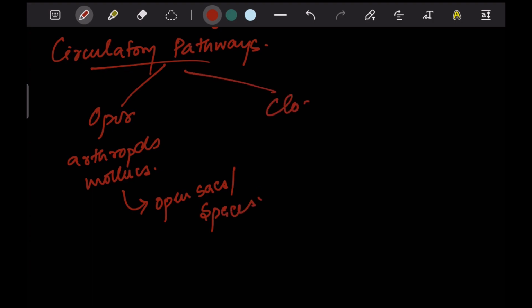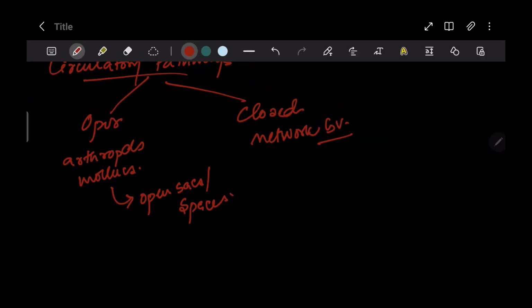Whereas in closed blood circulatory pathways, there is a presence of a network of blood vessels. As a result, they do not open into open spaces and sacs. Rather, they open into a closed network of blood vessels. Now, talking about the closed circulatory system, this is present primarily in every vertebrate organism.